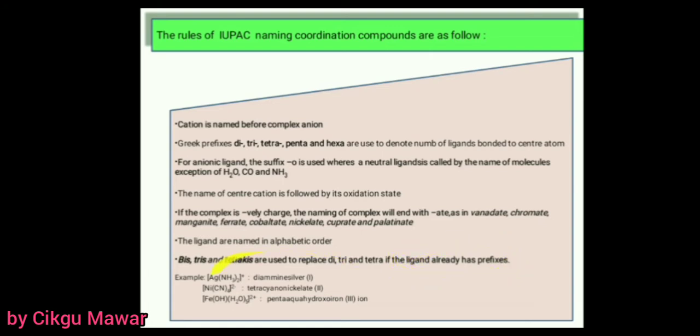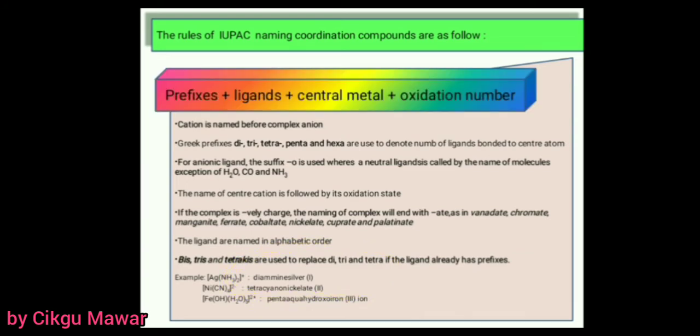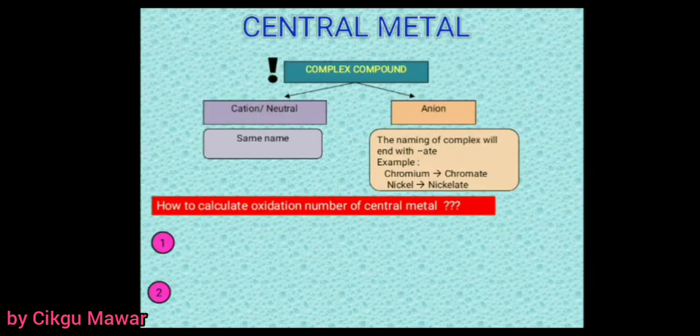This is an example of naming the ligand. In naming the complex compound, we must use this formula: starting from the prefix of the ligand, followed by the ligand's name, and then we put the central metal name, followed by the oxidation number. So this is the order in naming the complex compound.